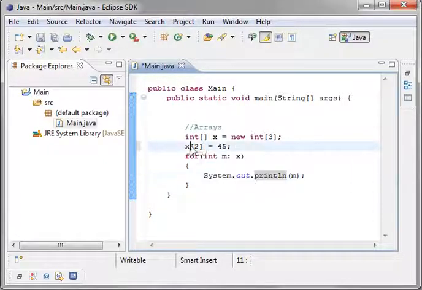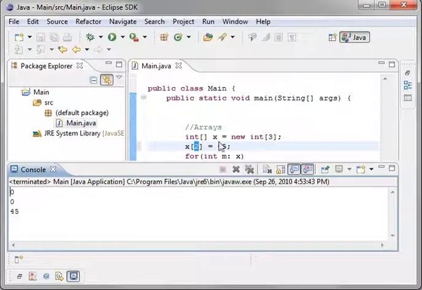Now you notice how you're using these brackets. What you're saying is the array x slot 2, or the variable in there, make it 45. Now when you run this, you notice the third one is 45. Why is that? Well, arrays are 0 based, meaning you always start with 0. This is 0, this is 1, this is 2.